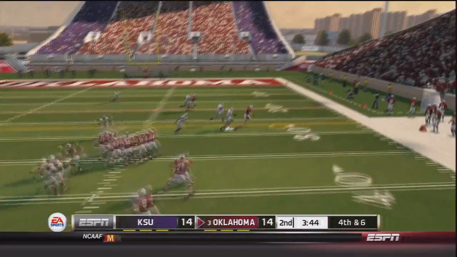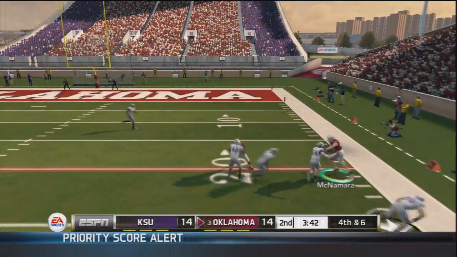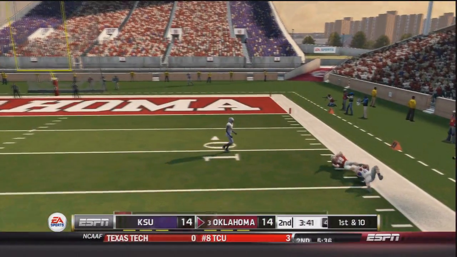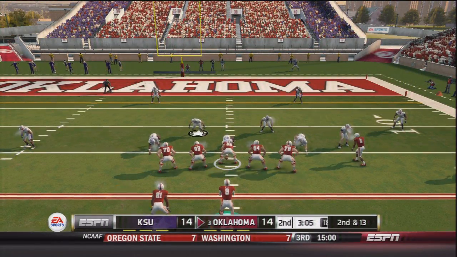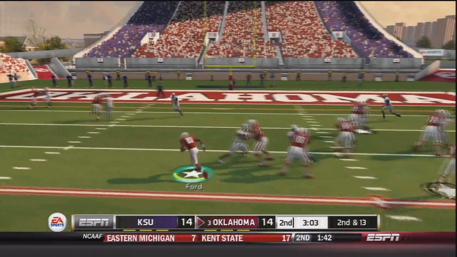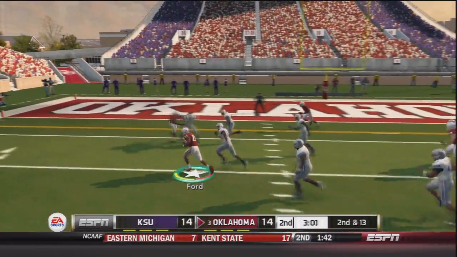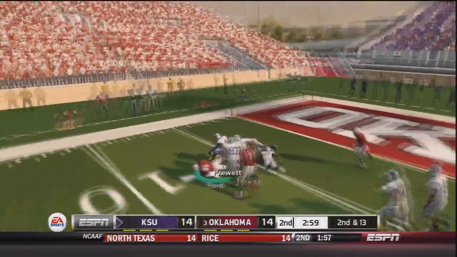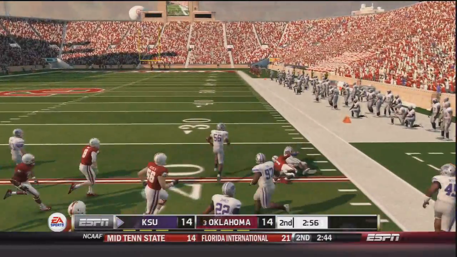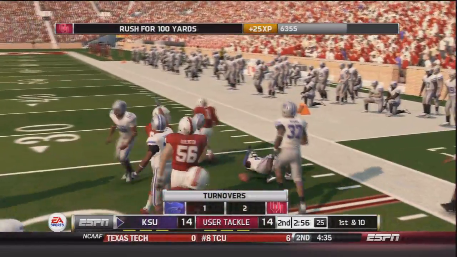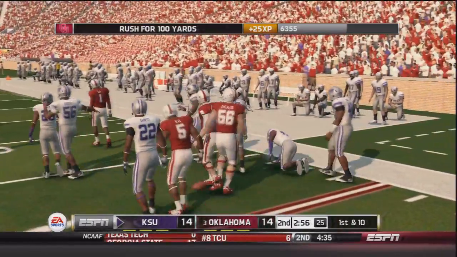No, it's a fake to Baker Mayfield. Mayfield throws. It's caught by Taylor McNamara. He's down inside the 20, brought down inside the 15-yard line. 2nd and 13 now for the Sooners. Handoff to Keith Ford. Ford to the outside. Jukes, makes a man miss, and he will eventually get brought down, but he fumbles the ball. It's picked up by Pruitt. Pruitt down the sideline, brought down by Micaiah Quick, and that is obviously not how the Sooners envisioned that drive ending.